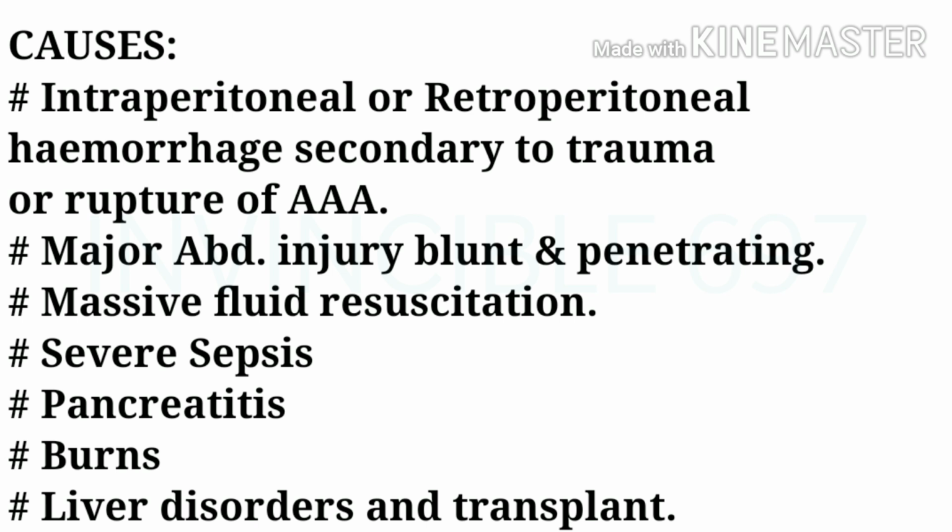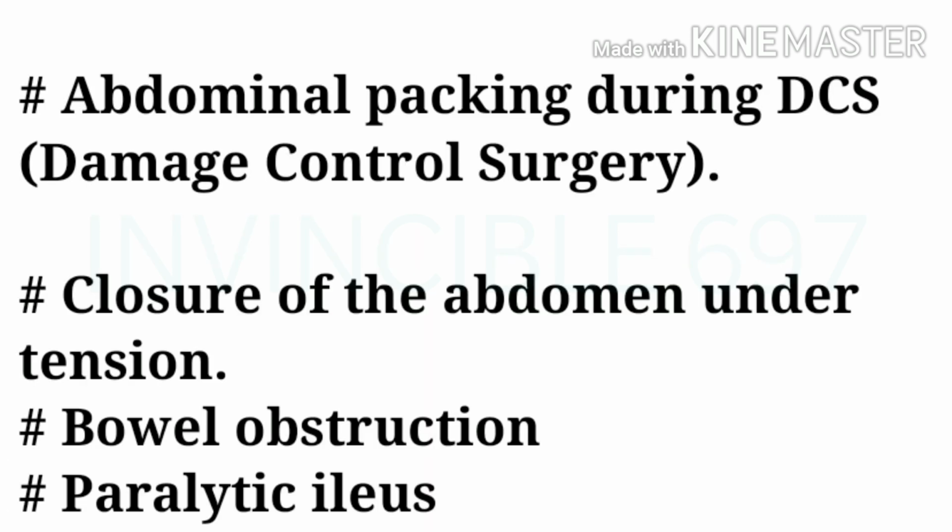Severe sepsis, pancreatitis, burns, and in cases of liver disorders and transplant. Other causes include abdominal packing during DCS, that is damage control surgery, closure of the abdomen under tension, bowel obstruction, and paralytic ileus.